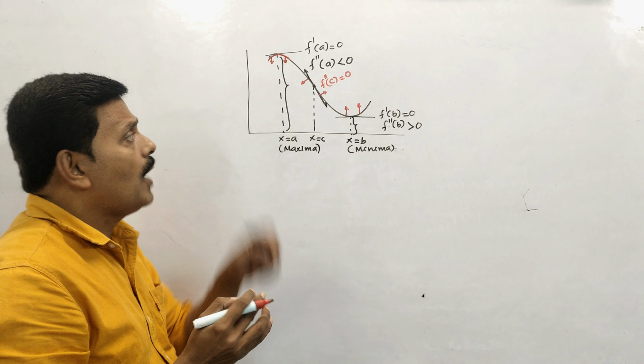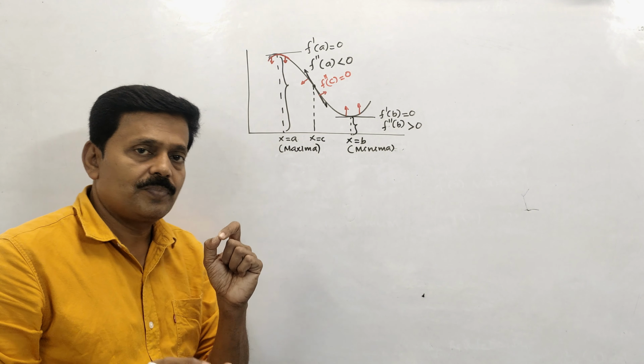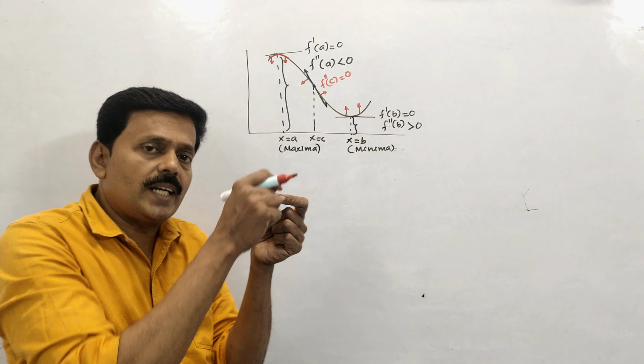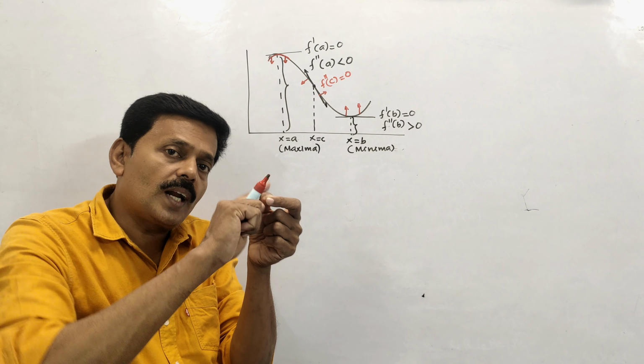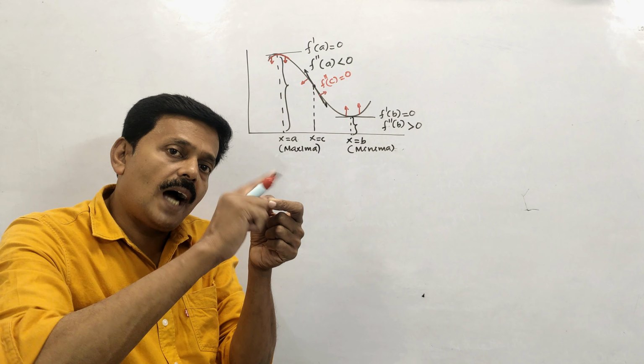So from the graph, how do you know there is a point of inflection? You just draw a tangent at that point and check whether the graph lies on either side of the line. If it does, then that particular point is known as a point of inflection. So this graph has a point of inflection.